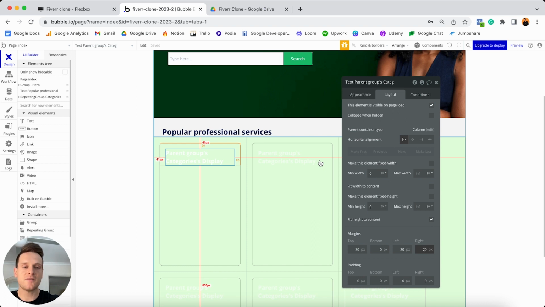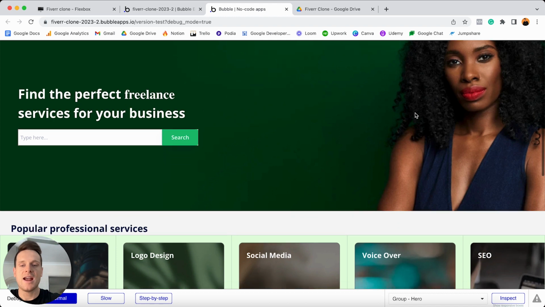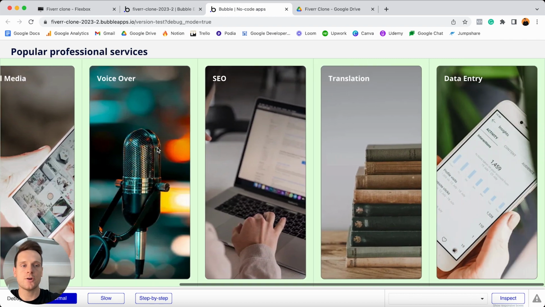There are still a few minor tweaks we need to make to this repeating group, but I just want to show you what all your hard work looks like so far. So we're going to run a preview of this application. And what you'll see is that if you scroll on down, you have a list of all of your categories. So you can see the name of the category, the image, and you can scroll horizontally across all of these.